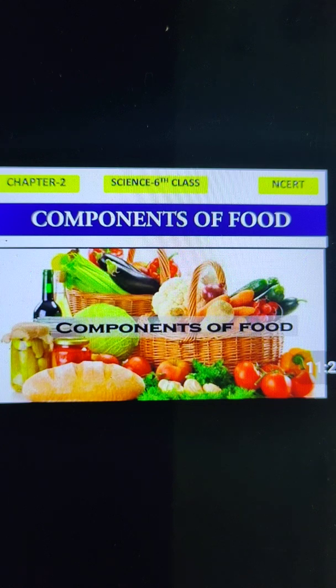In this chapter, we will study the various components of food, their sources, and significance for human health, and also the diseases caused due to food deficiency or deficiency of nutrients.